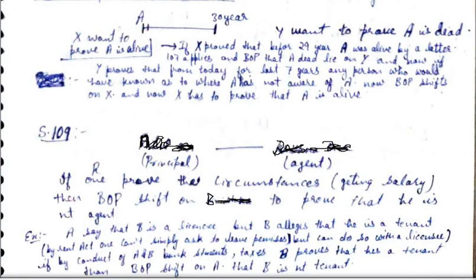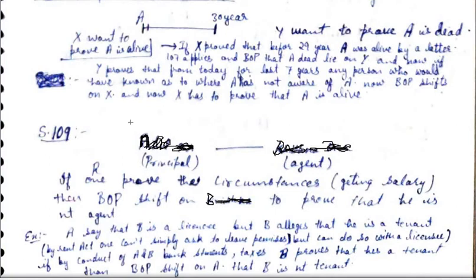Suppose A and B are in a suit. A says that B is my agent and B says that I am not A's agent. A proves the circumstances by which it can be proved that there is an agent-principal relationship. अब मान लो A और B के बीच कोई formal contract नहीं है. So A is not having a document proving that B is his agent, but A proves that he is drawing salary from him. He is taking commands from A. The office is A's office. A pays the rent of the office and so forth. So A proved the circumstances which suggest that B is his agent.